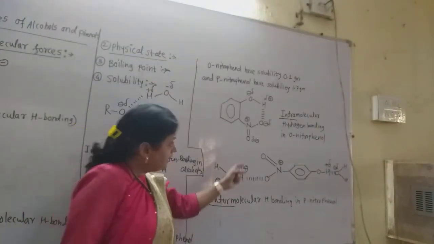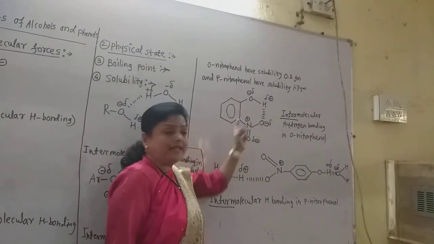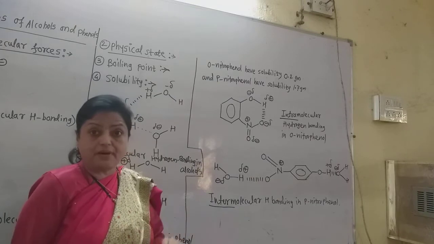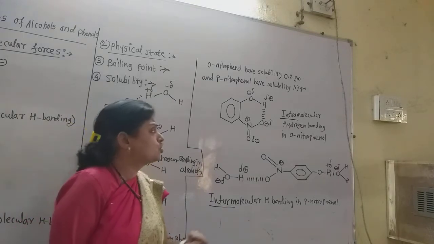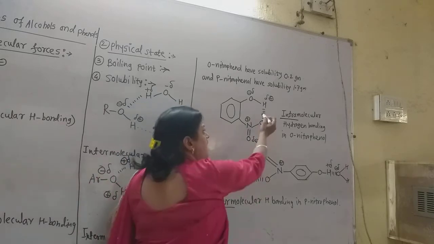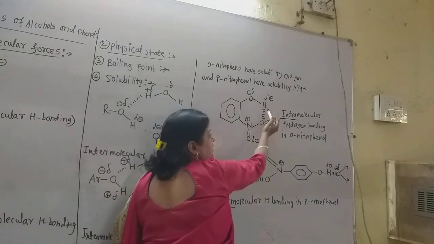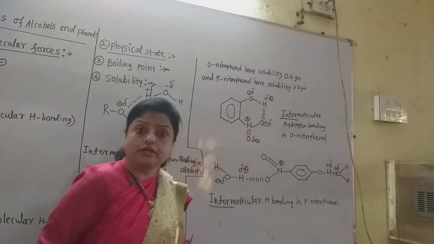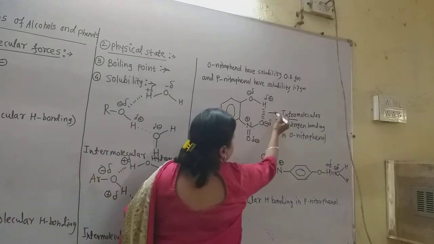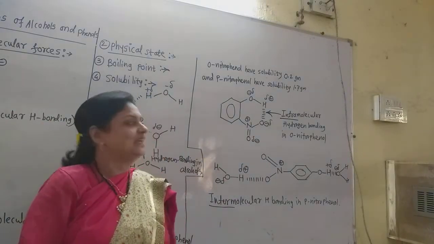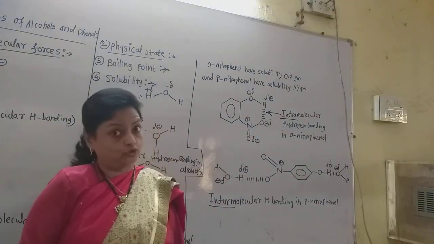Again, in the nitro group, the nitrogen has a positive charge but the oxygen has a negative charge. Now they have a partial negative charge. So in the molecule itself, the positively charged hydrogen and negatively charged oxygen get attracted towards each other. And this is intra, meaning inside the same molecule. This is the intramolecular hydrogen bonding.